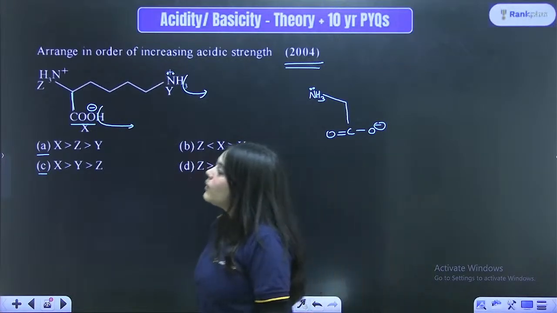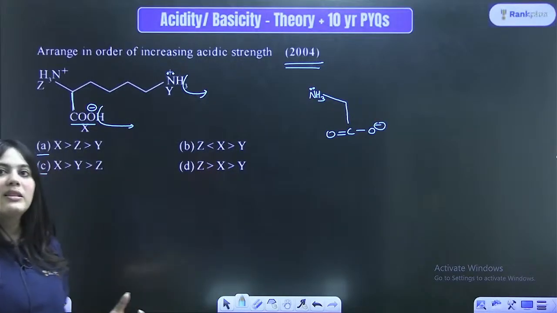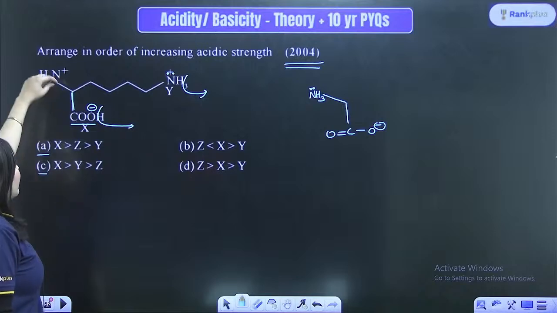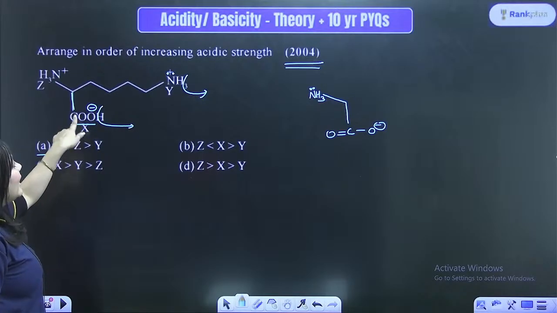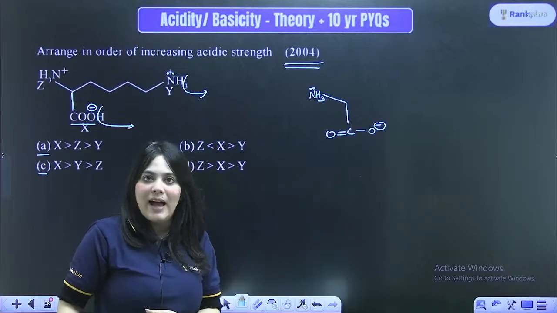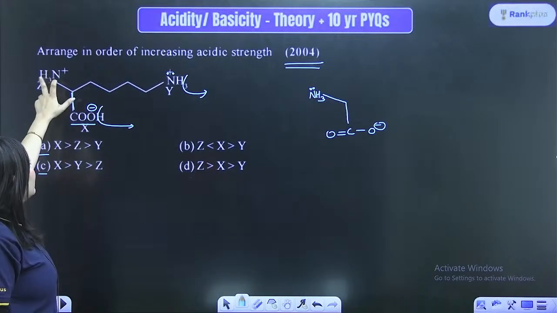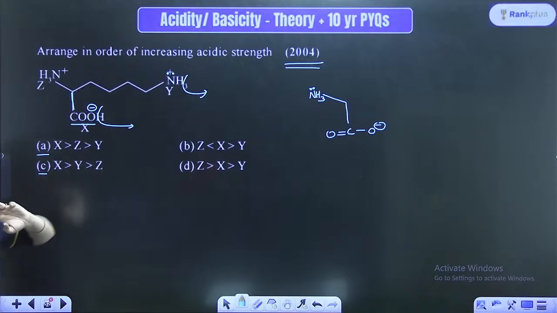Now, which one will be the most acidic, which means which will easily give away the H plus ion? Understand this thing. This is an electron withdrawing group. Whenever there is an electron withdrawing group attached, the hydrogen right next to it becomes a more acidic hydrogen, which I've already discussed.